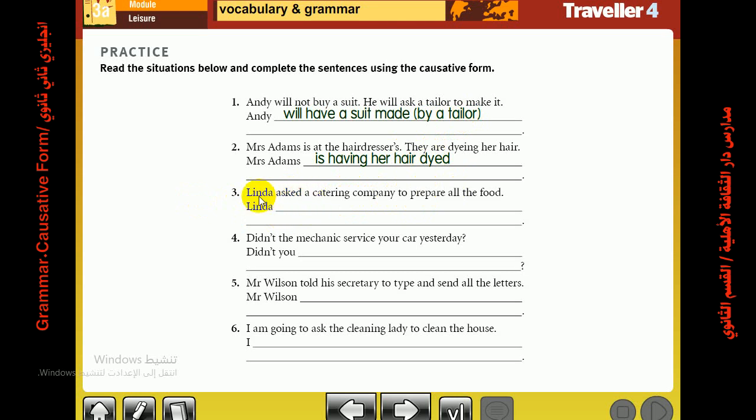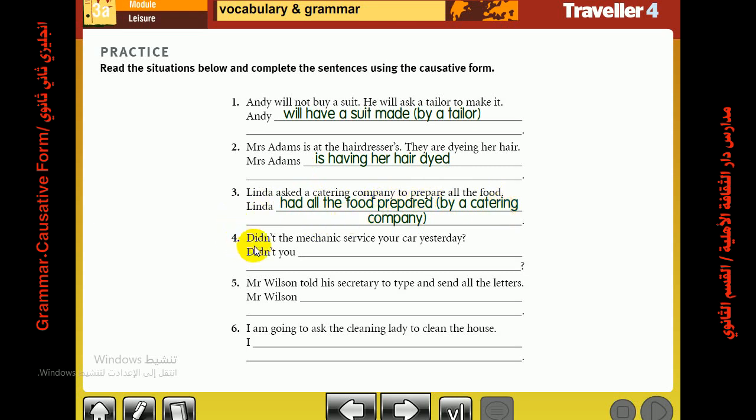So Linda is not the doer of the action. The doer of the action is a catering company. Now, Linda had is the past form of have. We used had because in the original sentence we said asked. This is a past simple. Okay, now Linda had all the food prepared by a catering company.